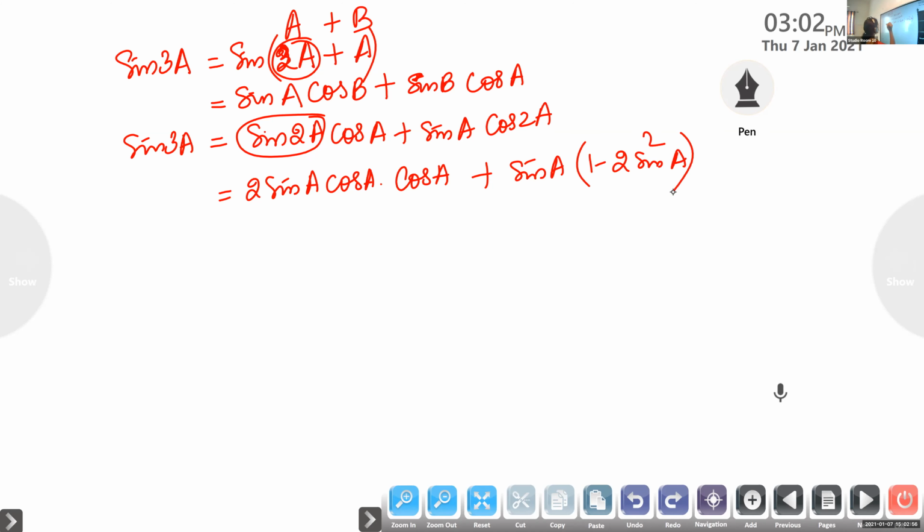We will write sine 3A in terms of sine. That's why we are using the formula for cos 2A. Although there are 3 formulas, we are using the one in terms of sine.